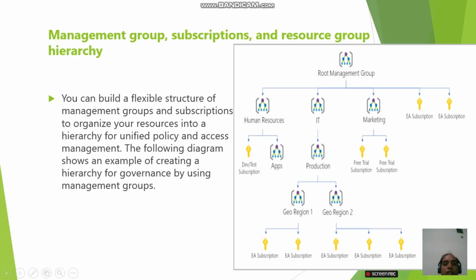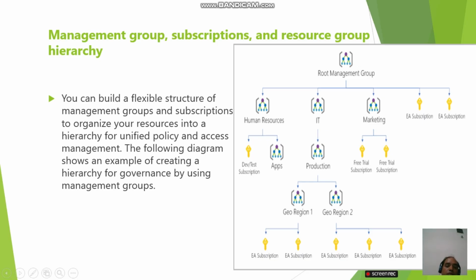Going further, human resources has one subscription group, development and testing, and another management group for applications. In IT, a sub management group, production, was created, and under production, the sub management groups Geo Region 1 and Geo Region 2.